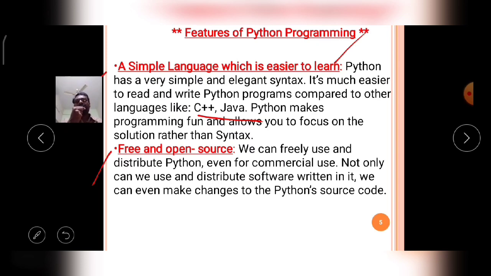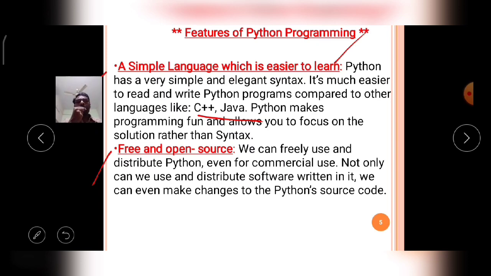Okay, like that. So in the software industry, mainly there are non-open source softwares, and open source softwares also. Now our Python belongs to free and open source software. Okay, you can easily download it from the python.org website, free of cost, and it is open source software.